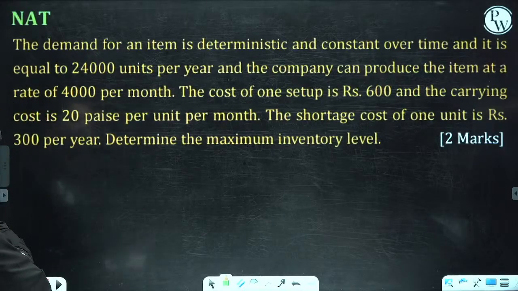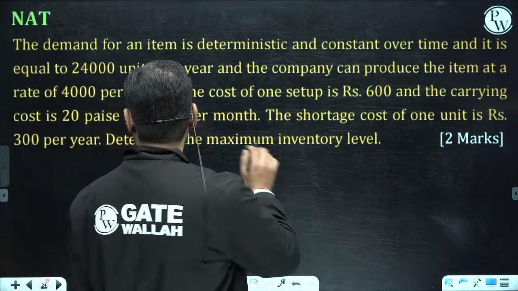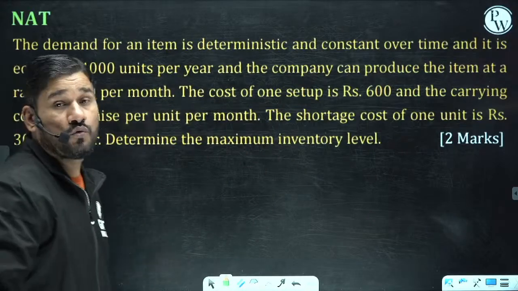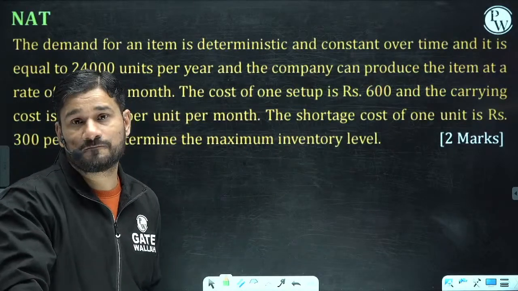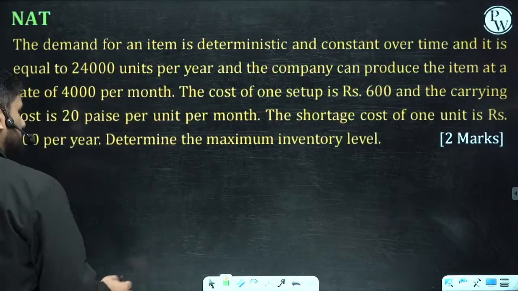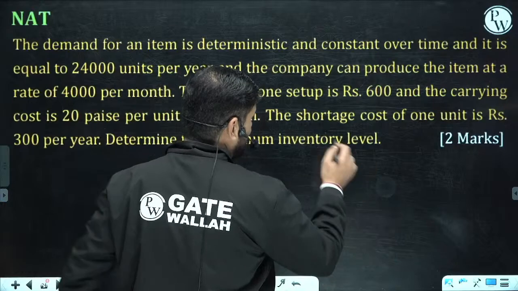How many days is the company working? No. The setup cost is given, carrying cost is given, the shortage cost is given. Excellent question. Now see, this is coming from inventory and they are asking for the maximum inventory level.